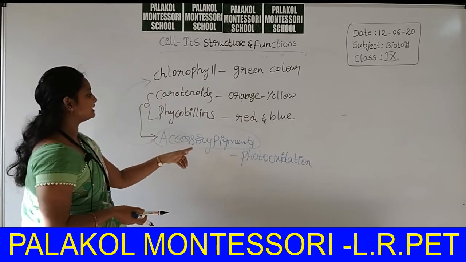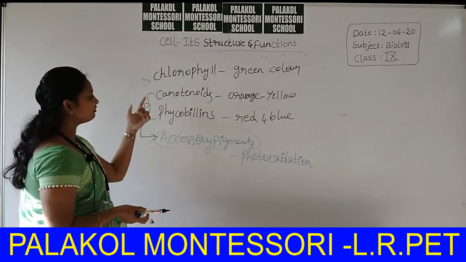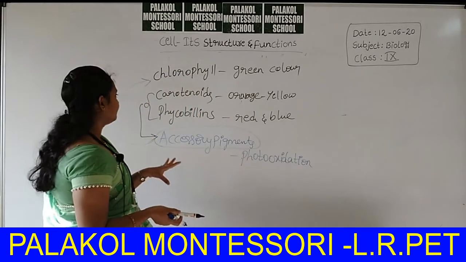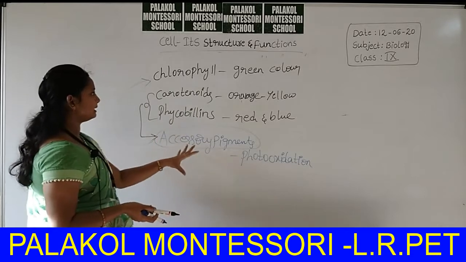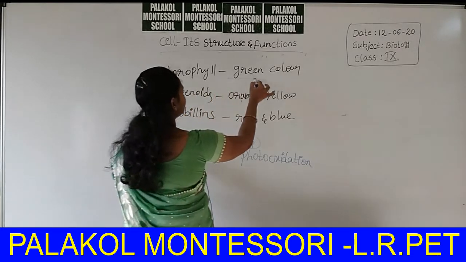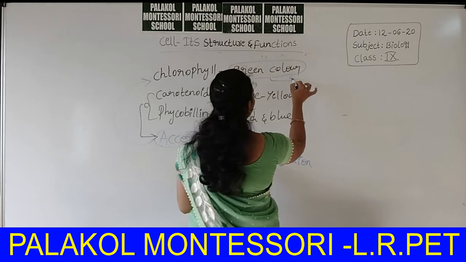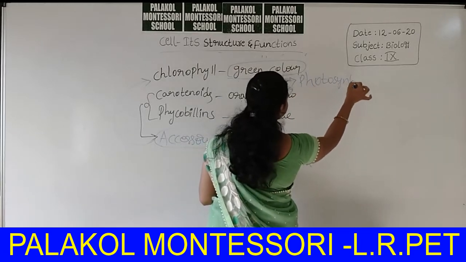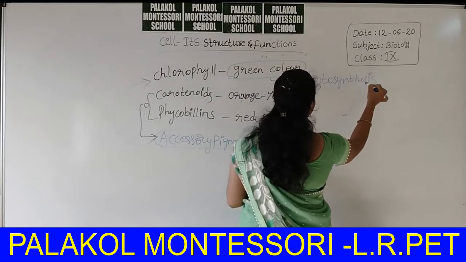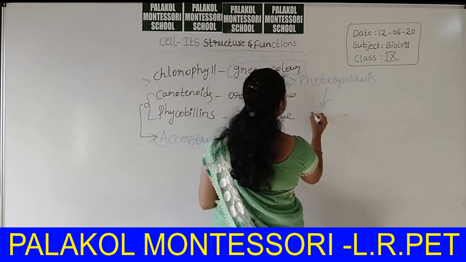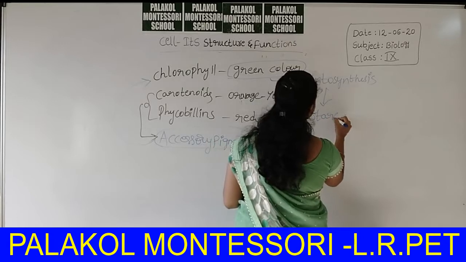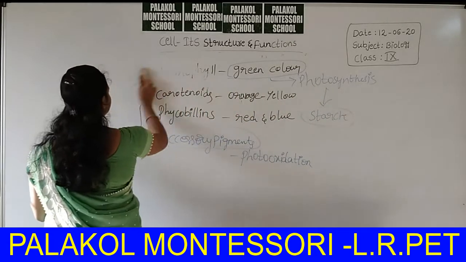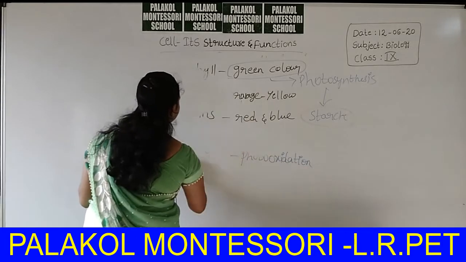That's why these accessory pigments protect the chlorophyll from photo-oxidation. This green colored chlorophyll is involved in the photosynthesis mechanism and in the formation of starch. This is about chloroplast. Then lysosomes.